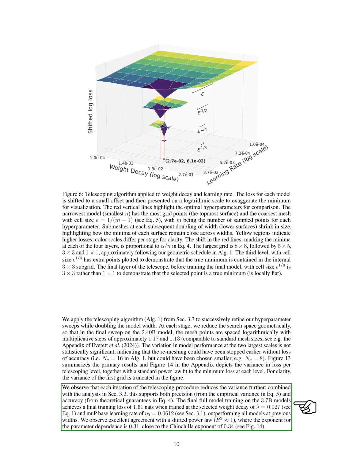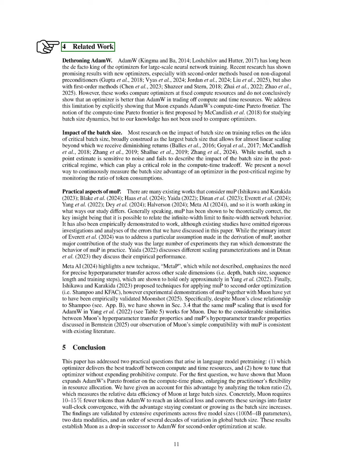The final training of the 94 billion parameter models achieves a low training loss, outperforming previous models at smaller widths. We find strong agreement with a shifted power law, with the exponent for parameter dependence being close to the Chinchilla exponent.